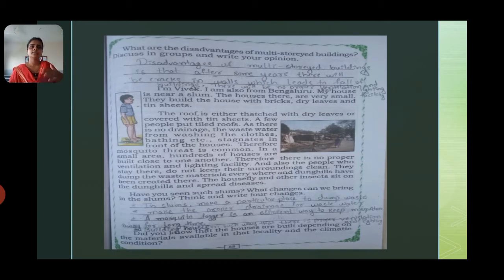After some years, there will be chances of cracks in the walls, because the base house is the first floor, after that second floor, third floor, like that they will be building. So on the first floor there will be the force of all these floors, so there is a chance of getting cracks, which leads to the fall of the building.